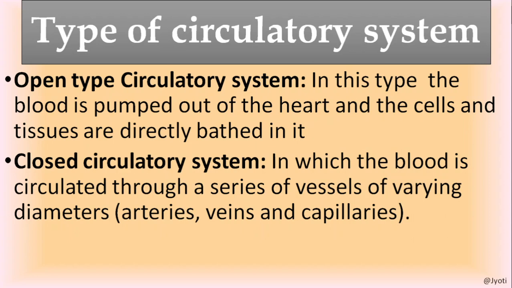But in closed circulatory system, the blood is circulated through a series of vessels, like, as you know, arteries, veins and capillaries. Different types of blood vessels are there, and the blood is circulating throughout the body through the artery, vein and capillaries. So since here the blood is circulated through closed vessels and the fluid that is pumped out from the heart is not in direct contact with the cells and tissue, it is called closed circulatory system.